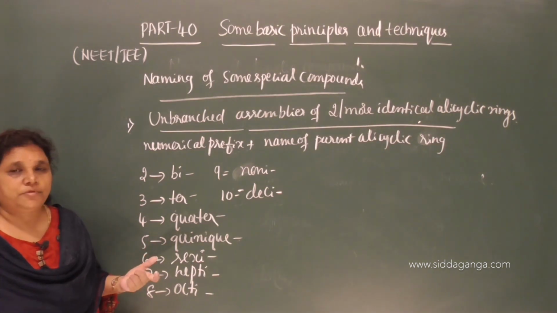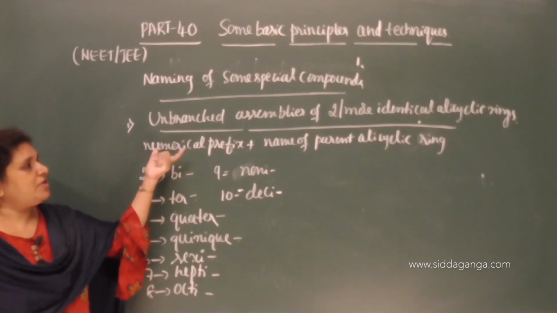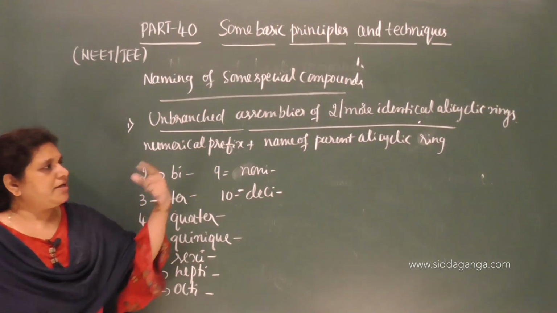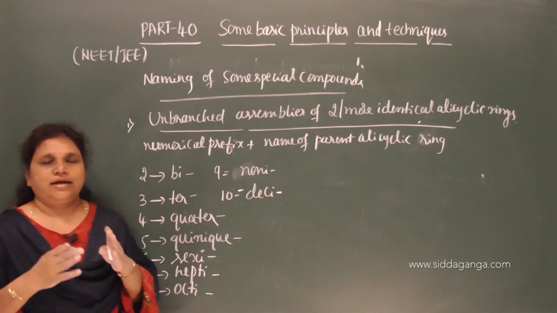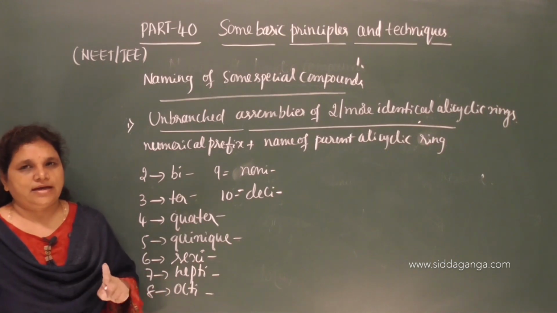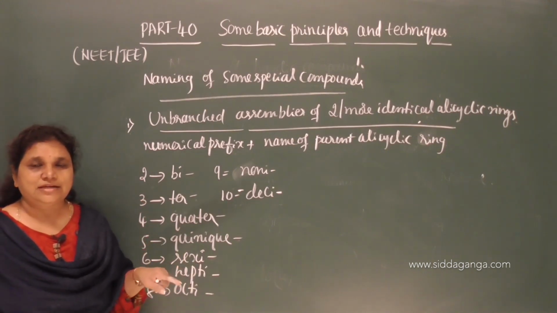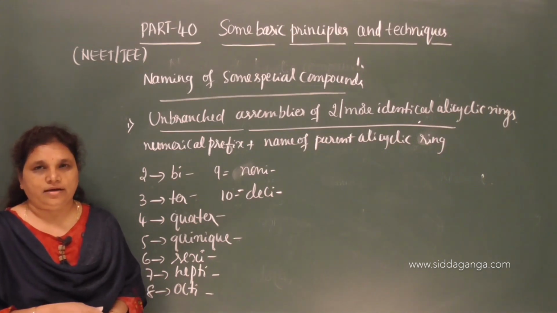So in bridged compounds, how many rings are there, that we have to specify by using the numerical prefix, followed by the name of that parent alicyclic ring. We need to give the name of only one parent alicyclic ring on the basis of the total number of carbon atoms present in one ring. So how many carbons in one ring?